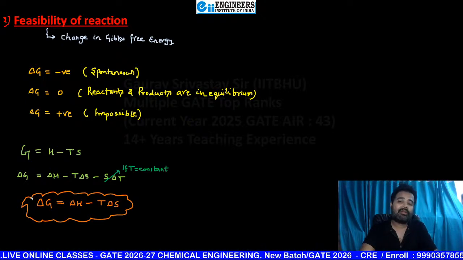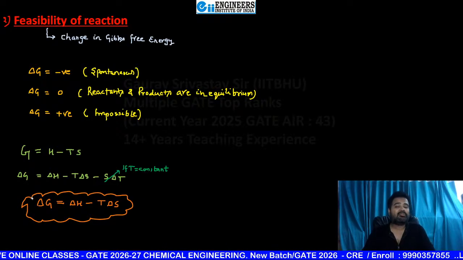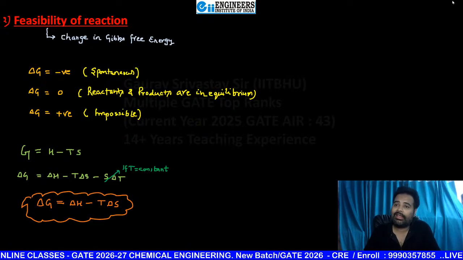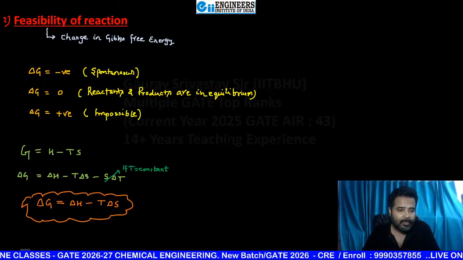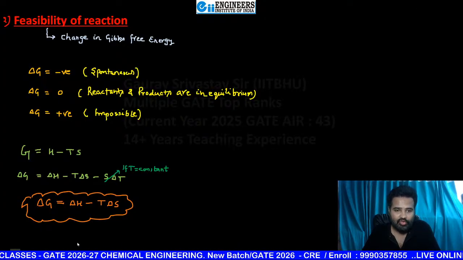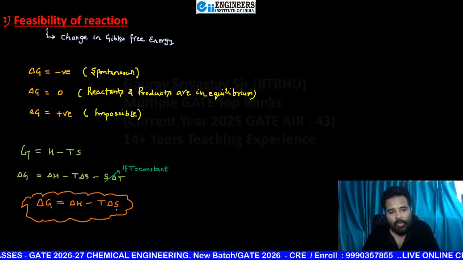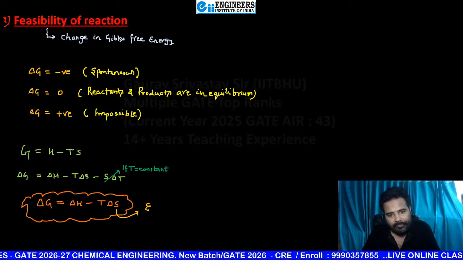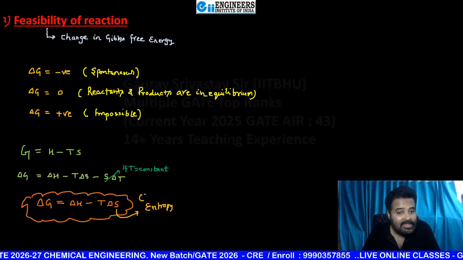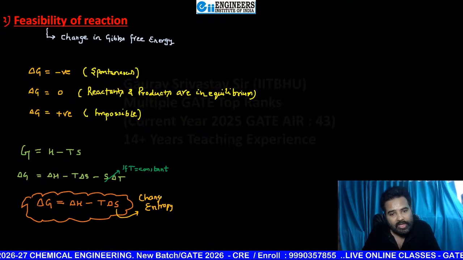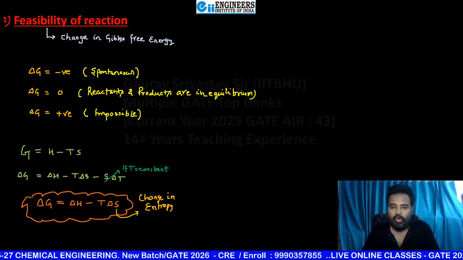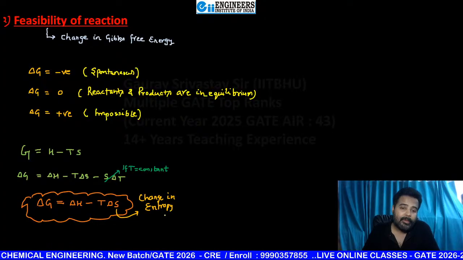But for that purpose, you must know what is entropy, because here the delta S term that you are seeing, my dear students, this is what? This is entropy. S is entropy, and delta S is change in entropy. So what is change in entropy?